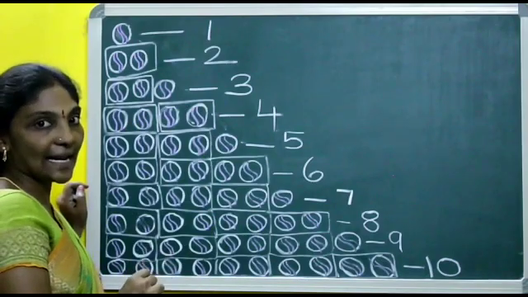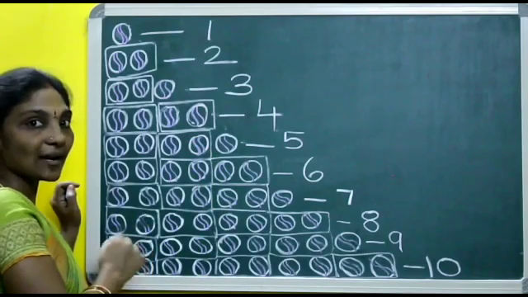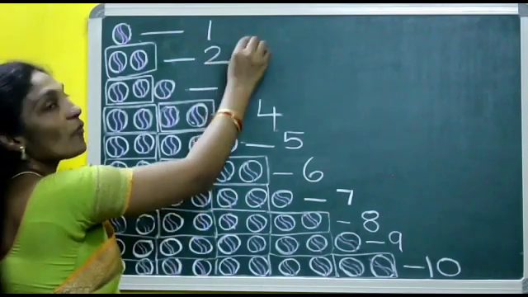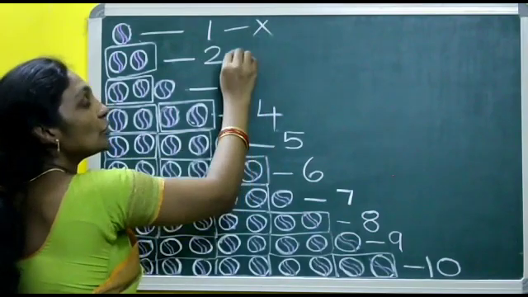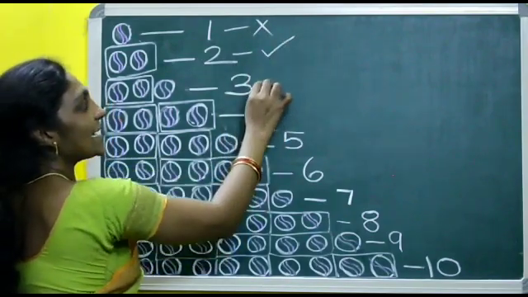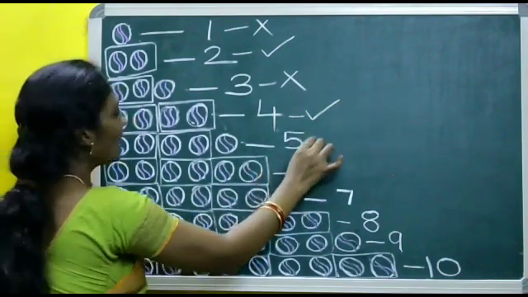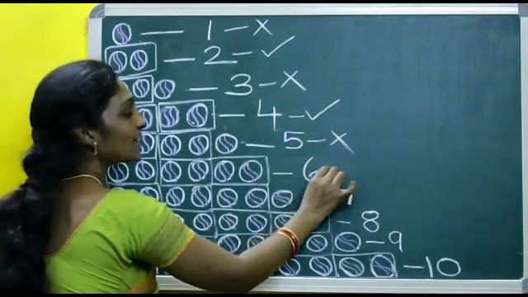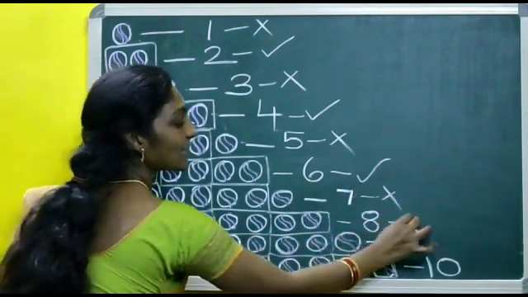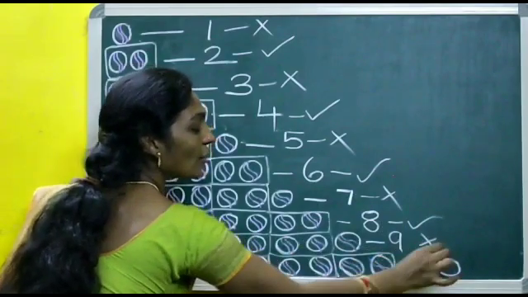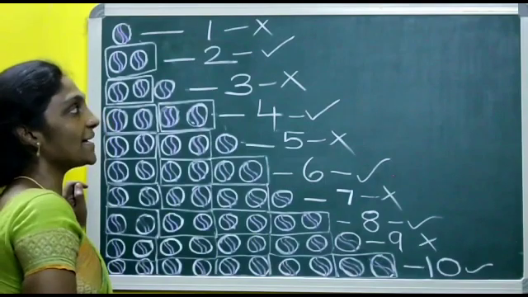Now let us give a name. Which numbers can make a pair? Which numbers cannot make a pair? See, 1 cannot make a pair. 2, yes. 3, no. 4, yes. 5, no. 6, yes. 7, no. 8, yes. 9, no. 10, yes. We can make it as a pair.